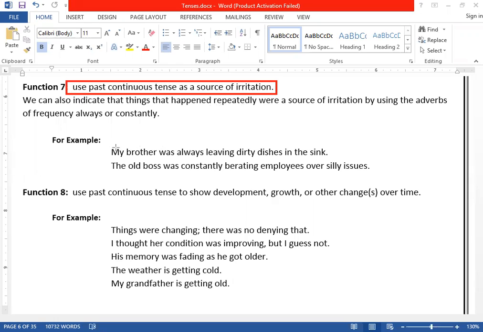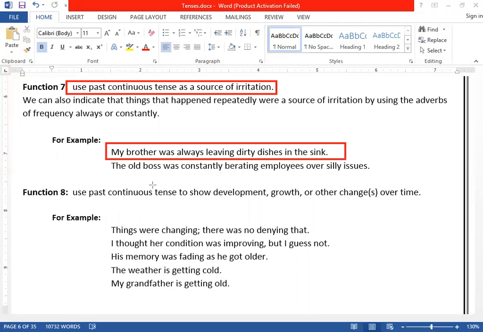My brother was always leaving dirty dishes in the sink. Can you people see here? He was always leaving the dirty dishes. It's a sort of irritation or annoyance. Second example, the old boss was constantly berating employees over silly issues. So if all these actions repeat again and again and become a source of irritation for the speaker, we again use past continuous tense.